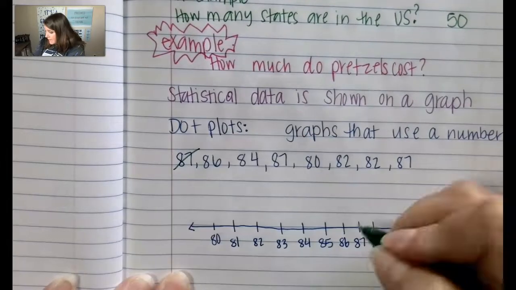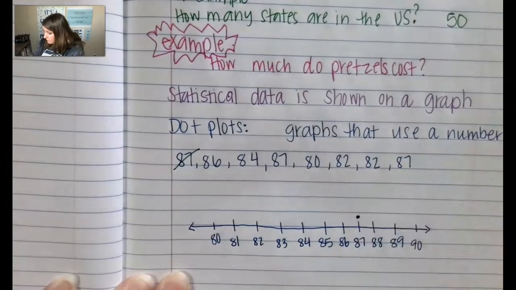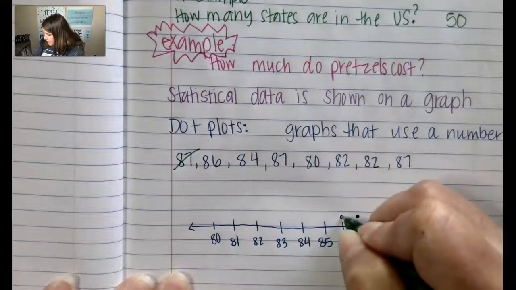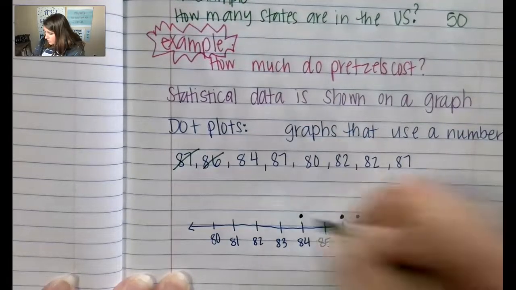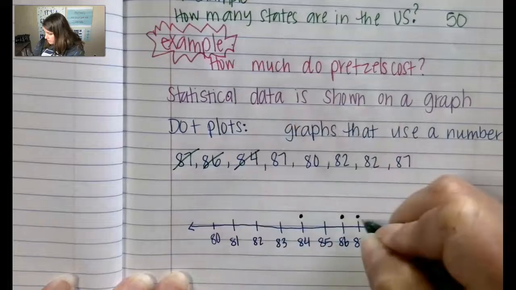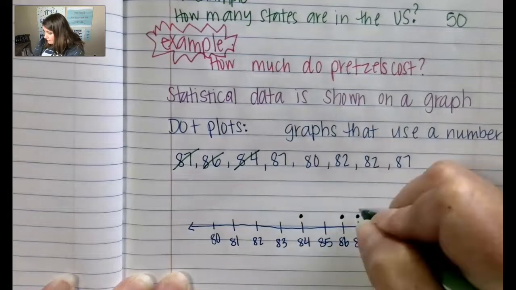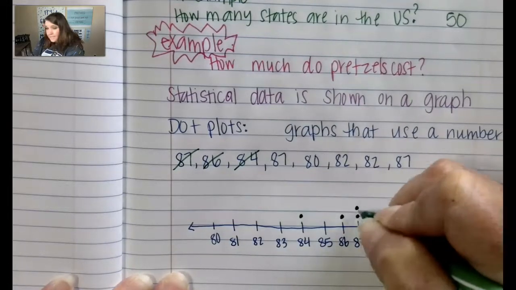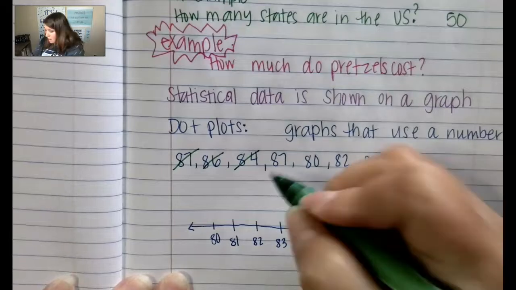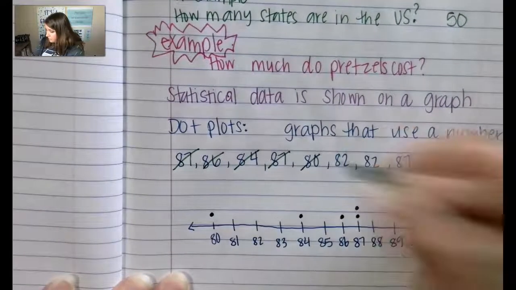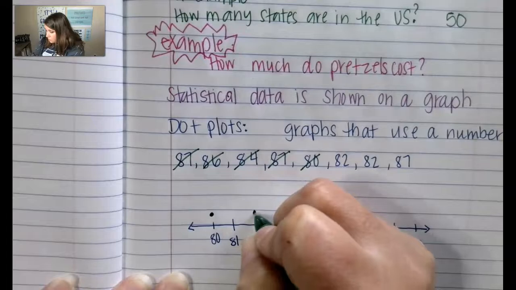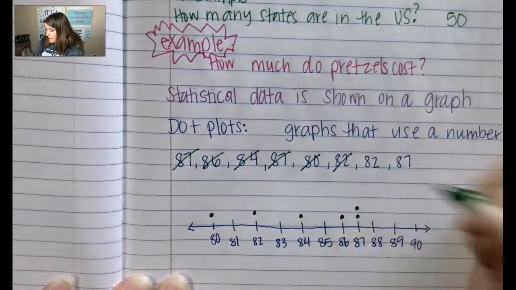So first one is 87. We're going to put a dot. 86 is next. There's another dot. 84 is here. And then we have 87 again. So we're just going to stack that dot right on top. Next is 80. Then we have 82. We have another 82.